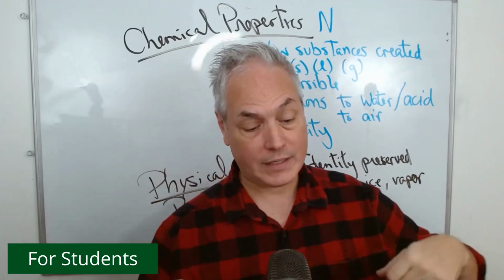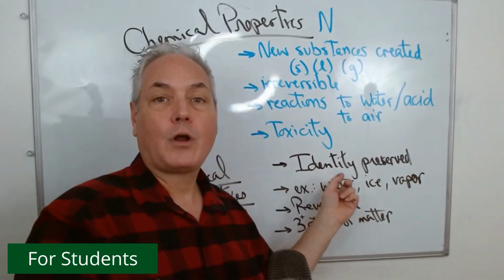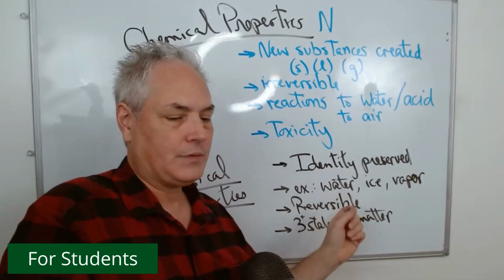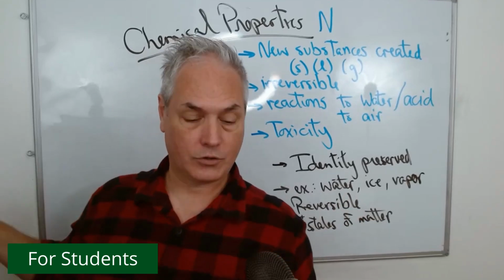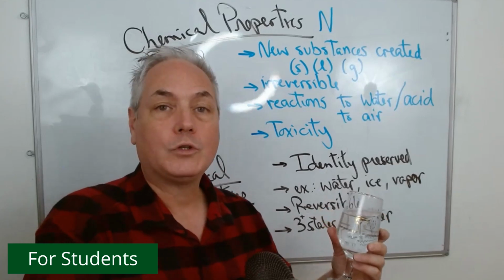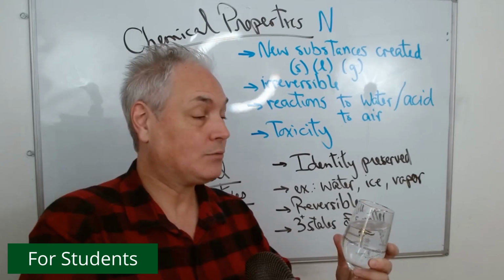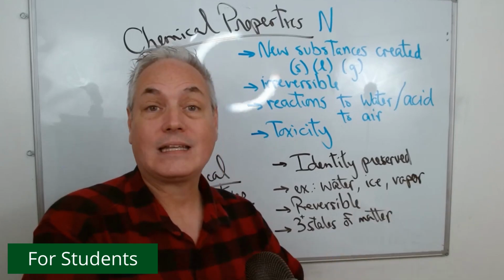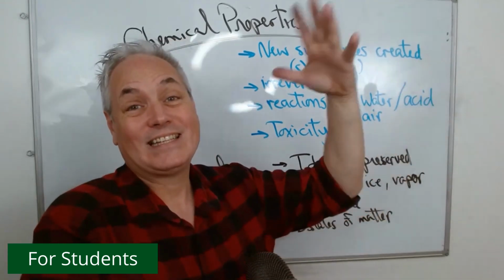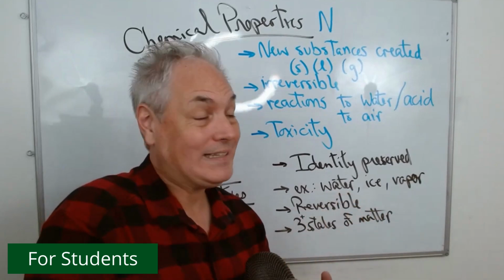Now, first of all, last week I talked about physical properties. Physical properties are what? These are properties where the identity of the matter is preserved. So for example, if I have a glass of water right here and I put it in the freezer, the water will turn into ice. If I take the ice and put it on the counter again, the ice will melt and I will get water again. If I have a pot of water and I boil it, the water goes into vapor, and if I condense it, then I get back water again. So with this idea of water, we always have the same identity.